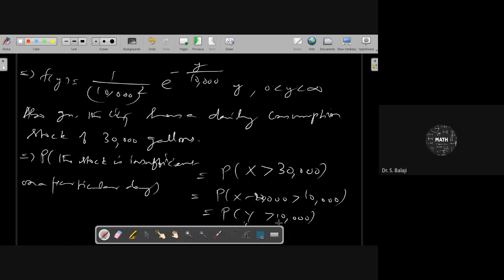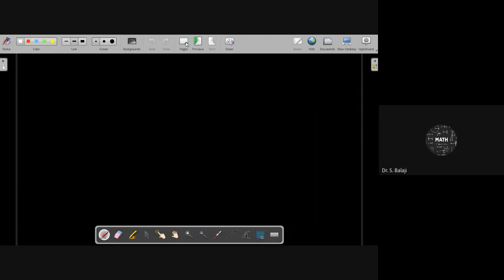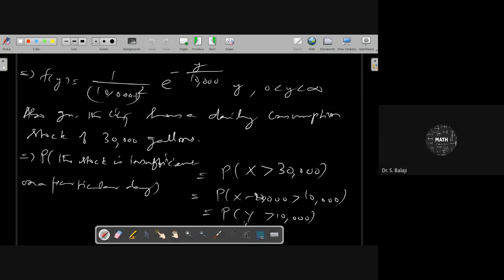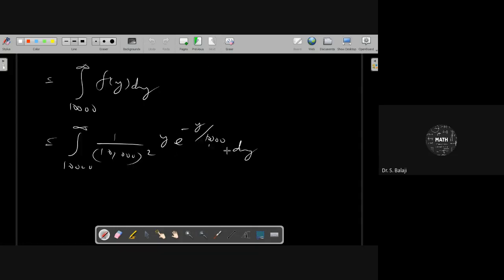Therefore, the probability is the integral from 10,000 to infinity of f of y dy, where f of y is (1 by 10,000) square, y e power minus y by 10,000. You can see in the previous page, this is the PDF.